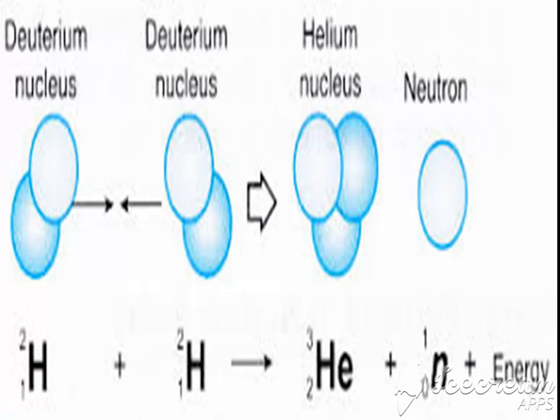This process is not as simple as it looks. It is not that easy to combine two light nuclei to form a heavy nucleus. It requires a lot of heat energy. It requires a lot of pressure. So these conditions are to be produced to perform nuclear fusion. It is not a chain reaction like the nuclear fission process. You must have heard of the hydrogen bomb. The hydrogen bomb is based on the process of nuclear fusion only.